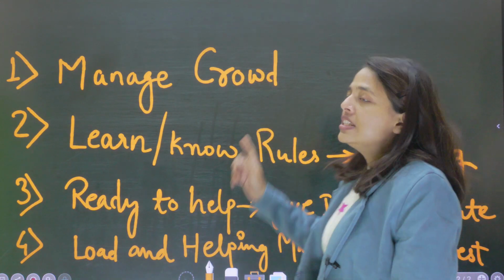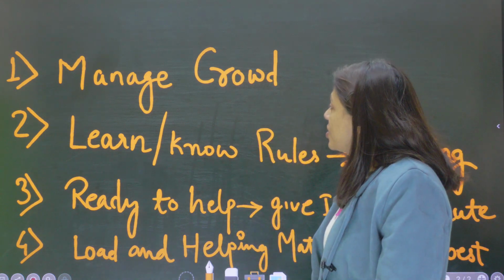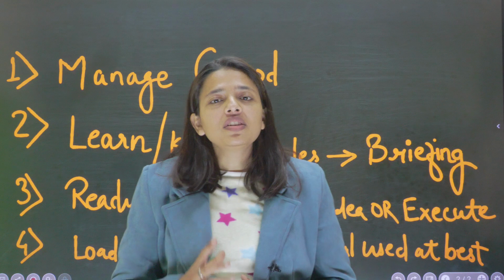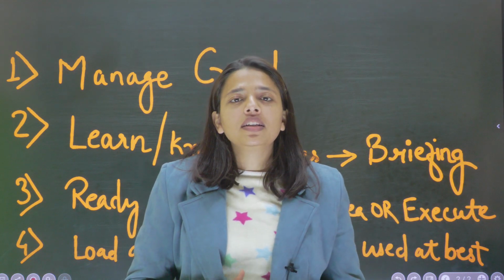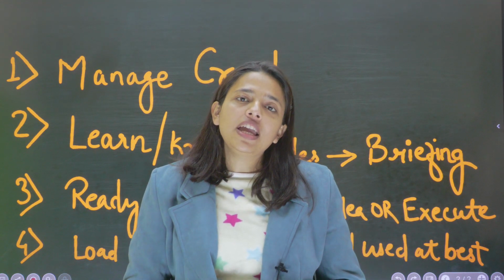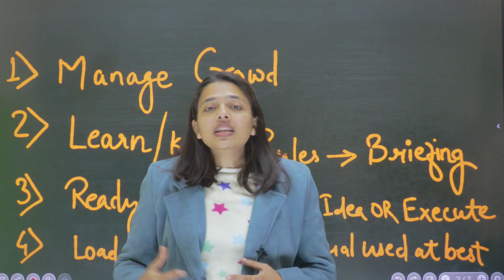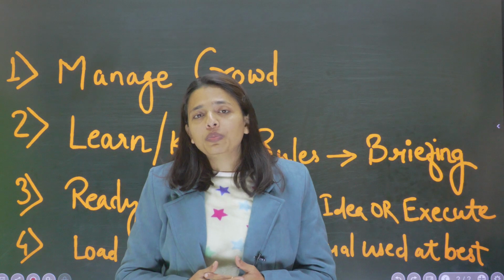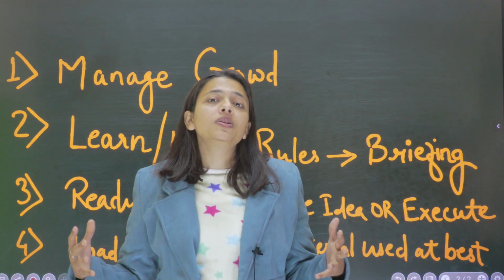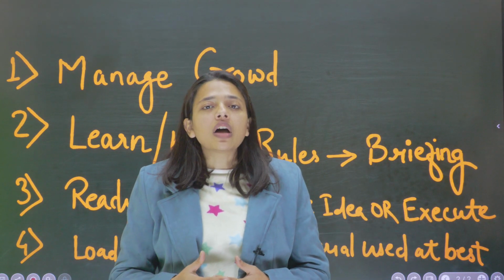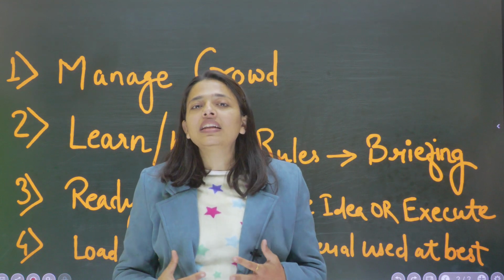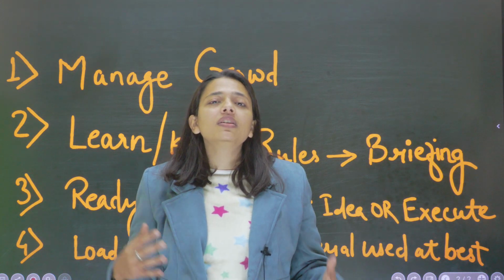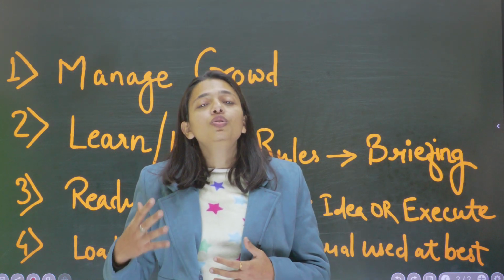Now let's come to the first rule, which is manage crowd. The crowd management is one of the most difficult techniques in any of the PGT, HGT and FGT tasks. The various complaints which I get from the candidates are: ma'am, how to manage the crowd, ma'am, how to manage the group, because the group is not ready to listen. Everybody starts fighting there. Everybody has a rat race there, that I will be the first person to go, I will be the second person to go. But what should we do to manage this crowd?